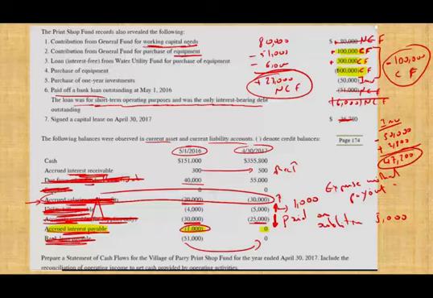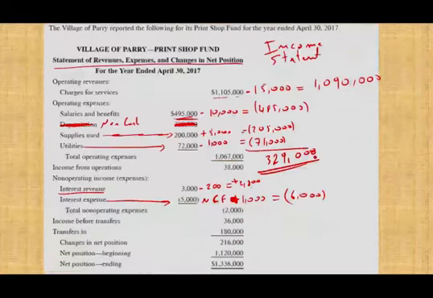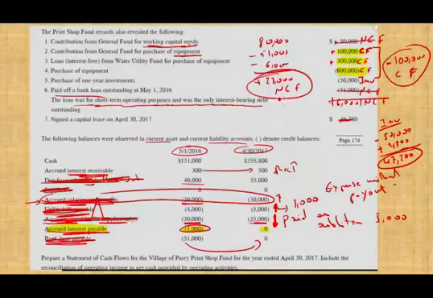That's the fourth category. So basically, our cash flow from operating is positive 329,000. Non-capital financing is plus 23,000. Capital financing is negative 100,000. And investing is negative 47,200. Now what we do is we'll net them out, take the change, we'll net them out.